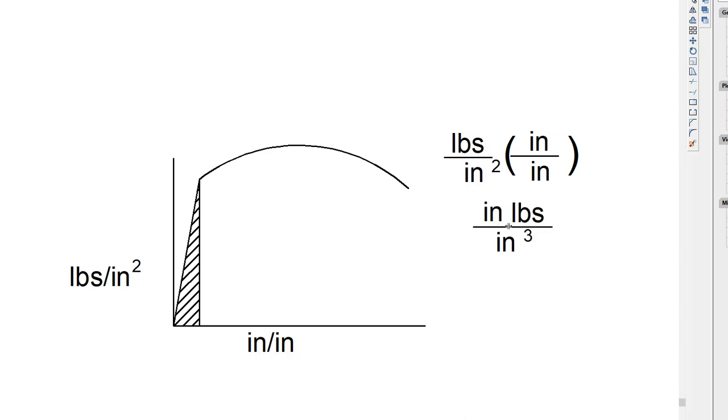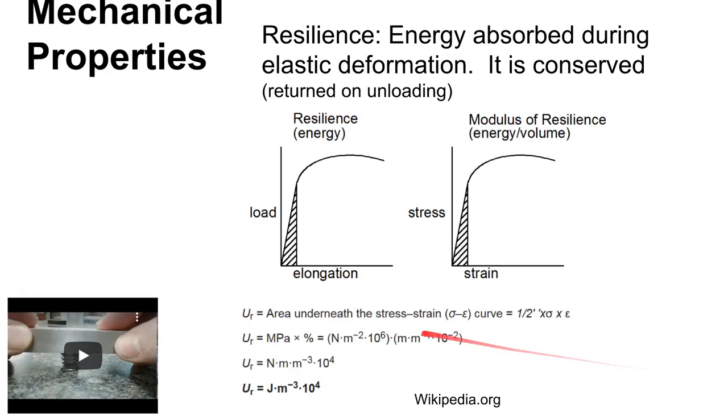And remember that foot-pounds, just like inch-pounds, could be a unit of energy, and this is a unit of volume. So if we look at the area under this curve, then we have energy per unit volume. And that's what you see here done with the pascals. Remember that these negative exponents are per. So meters times meters to the -1 is meters per meters.